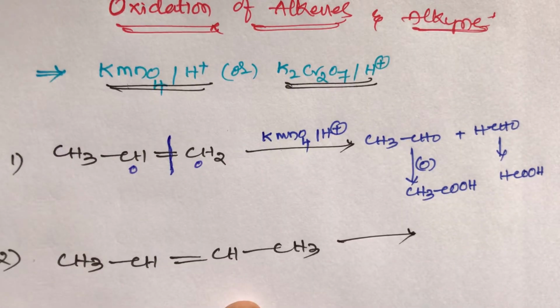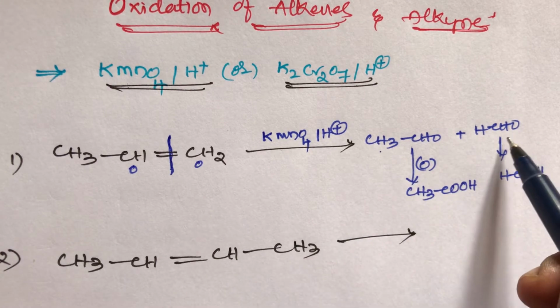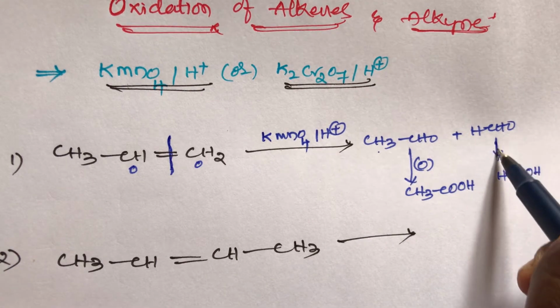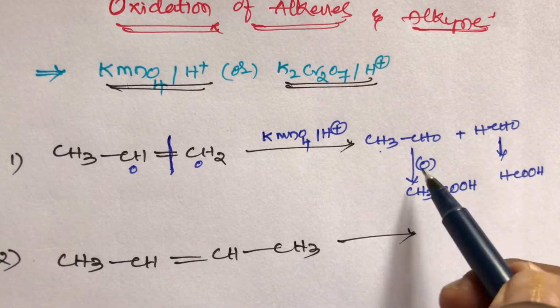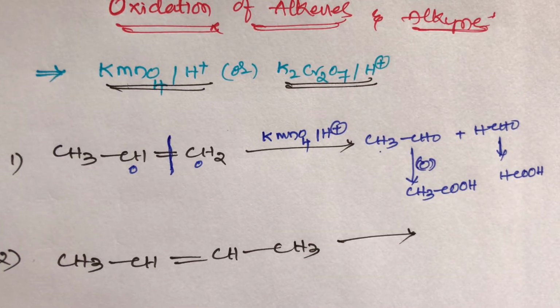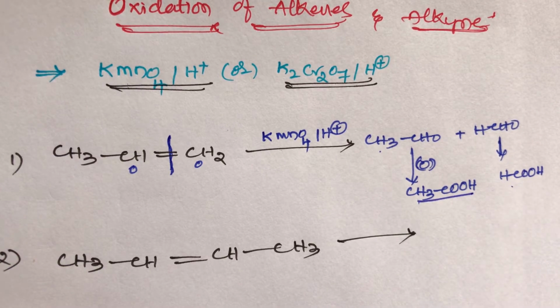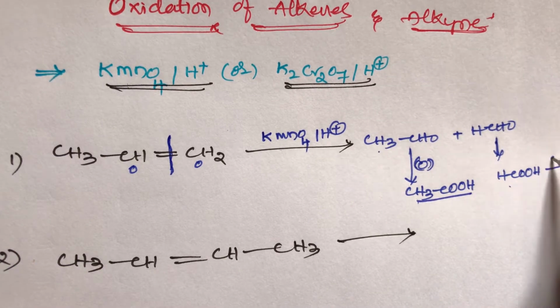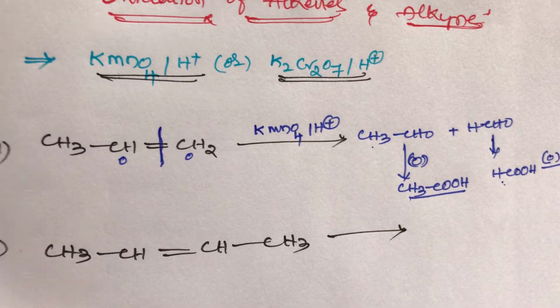It is similar to oxidative ozonolysis. In this, the first step is aldehyde formation, CH3CHO plus formaldehyde. Two types of product will be produced, one is acetaldehyde, another one is formaldehyde. This acetaldehyde again on oxidation with K2Cr2O7 or KMnO4 gives acetic acid, and the other one is formic acid.